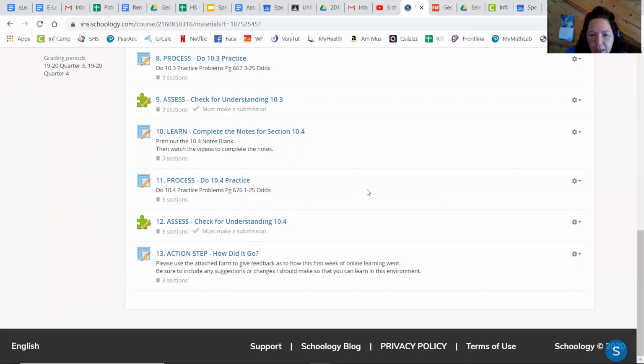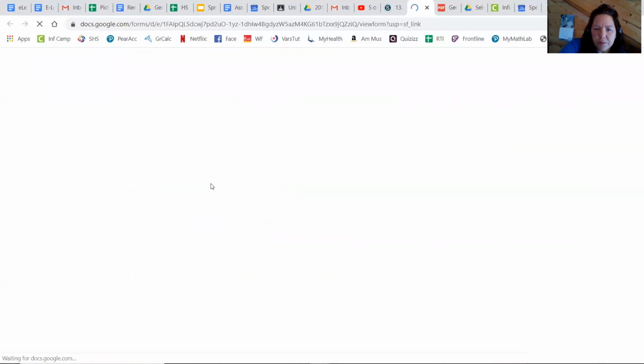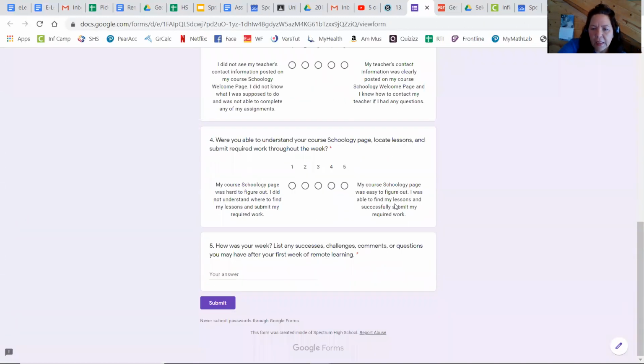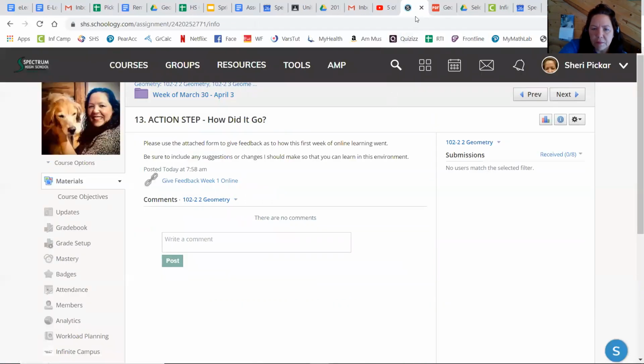The following week will be on doing the formal assessment for 10.1 through 10.4. So make sure that you get all of your questions answered this week for 10.1 through 10.4. And then finally, at the end, you are to complete this action step about how did it go. So you're going to click on this form and fill it out and let me know how your first week of online learning went. And submit that form.